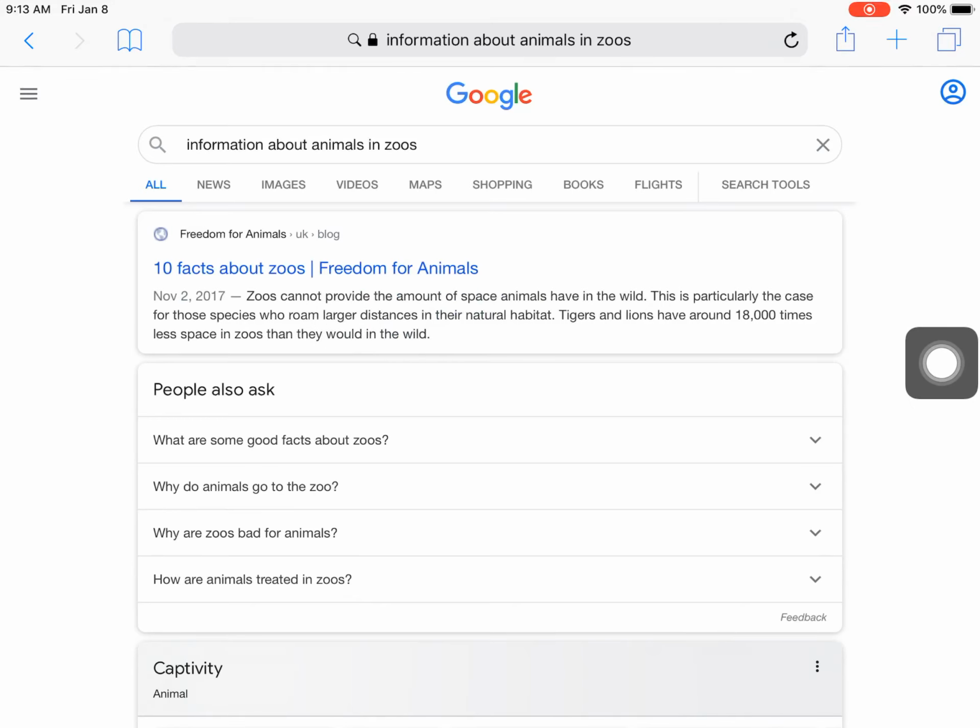Right away, I can tell that this is going to be a source that does not like zoos. So that is biased. The way that they're going to write about animals in zoos, their facts, they may have good facts, but they may be presenting it in a way that is trying to convince me. So I definitely need to keep that in mind, and I'm not actually going to use that blog as one of my sources.